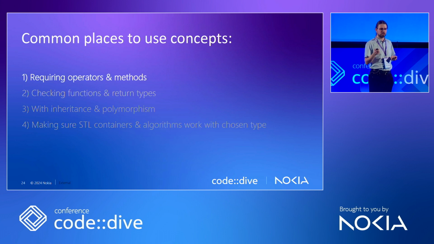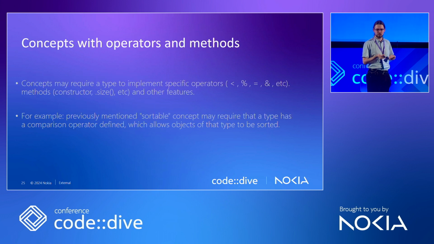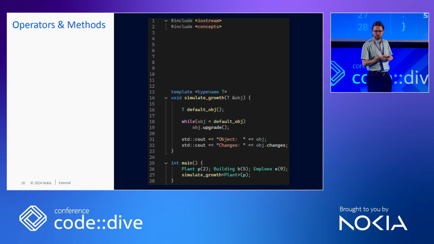So first is requiring operators and methods. Let's jump straight to the example in a second, because it's basically that we require operators and functions to be present and to function properly, and to not throw any errors. And here's an example.